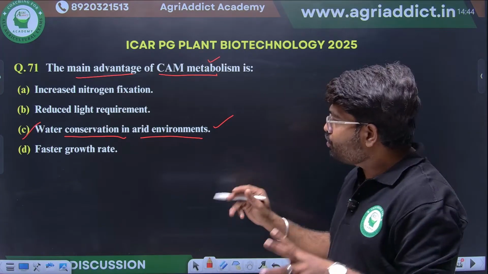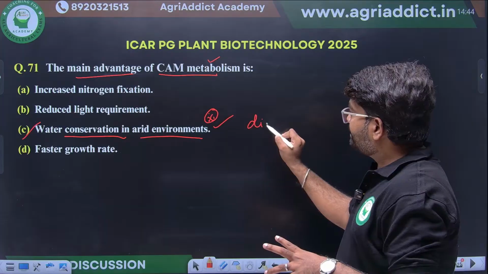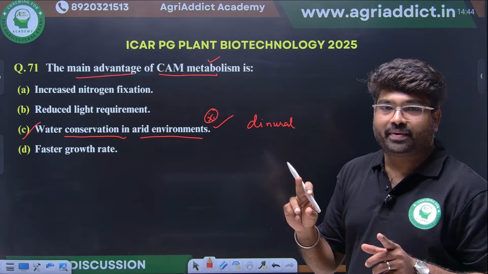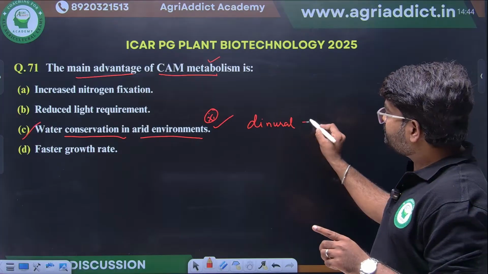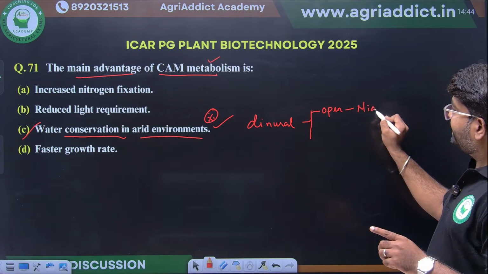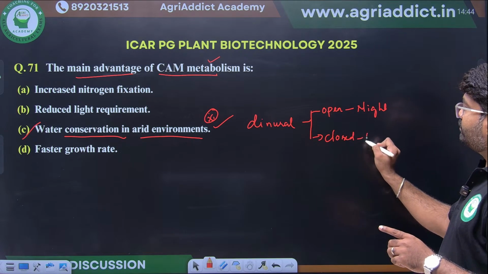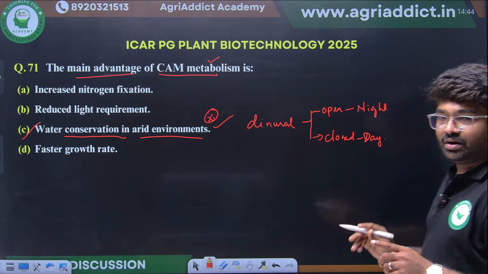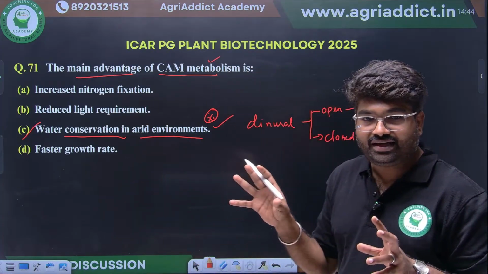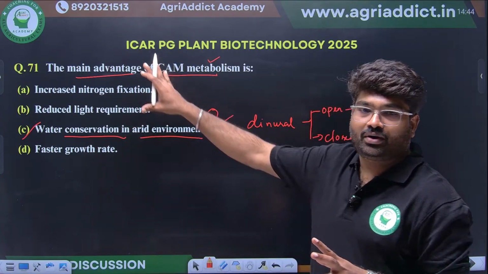Okay, how will it conserve the water? By diurnal. Diurnal means day and night time, the stomatal opening will be varied. The stomata will be open at night time and closed at daytime to prevent the water loss from transpiration. By this process, it will efficiently conserve the water. Okay, that is the CAM metabolism advantage.